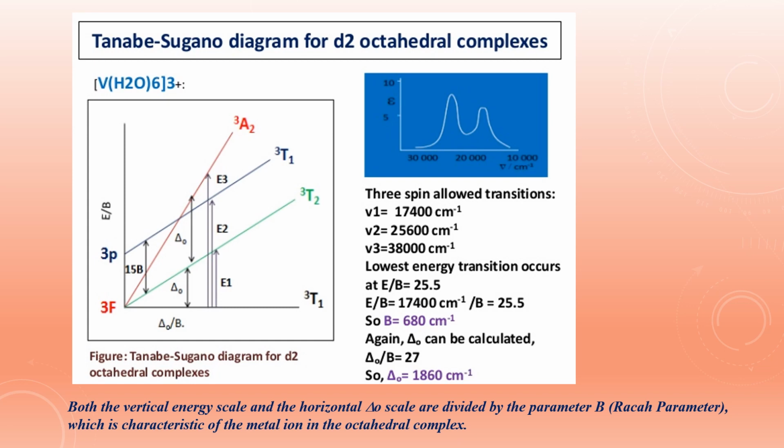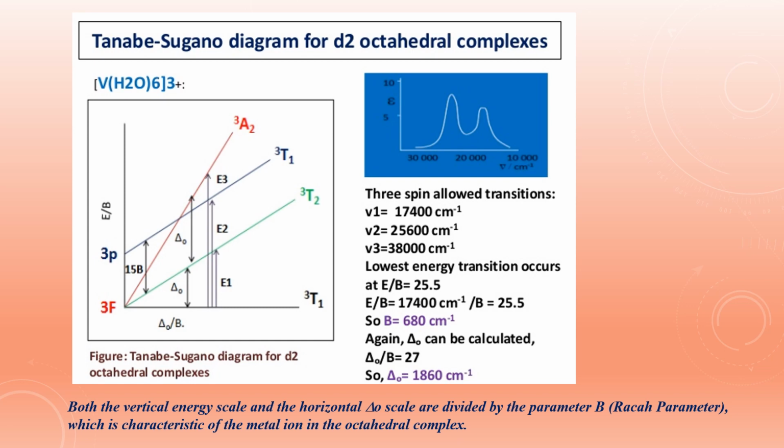This provides a constant reference point and other energy states are plotted relative to this. So we know energies of spectral transitions are due to differences in energies of certain excited states from that of the ground state. So it is easier to use the diagram if the baseline is the energy of the ground state. Then the vertical scale measures the difference in energy of the excited state from the ground state divided by B. Thus, the Tanabe-Sugano diagrams make it easy to calculate E by B above the ground state. Next important point is the Tanabe-Sugano diagrams also include low spin terms, that is where the spin multiplicity is lower than the ground state.